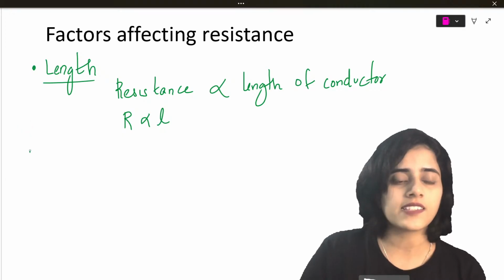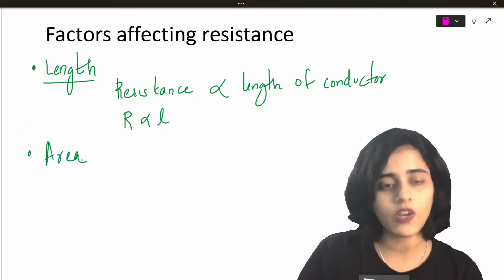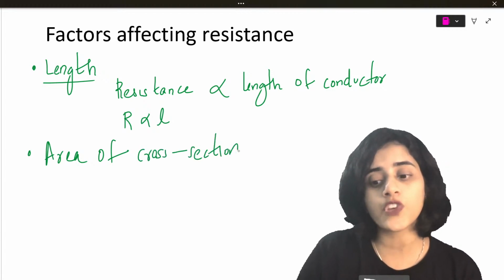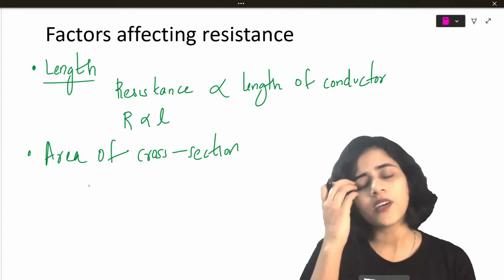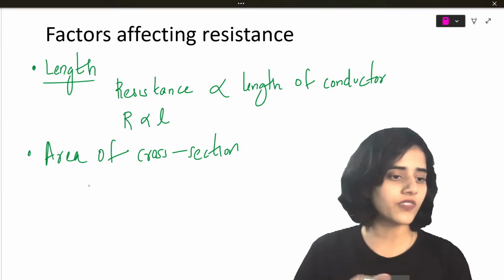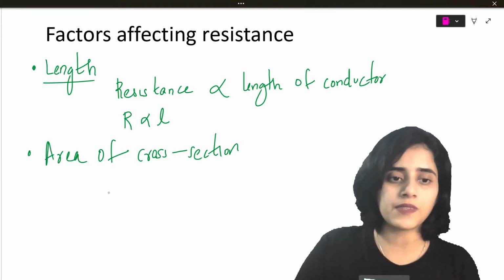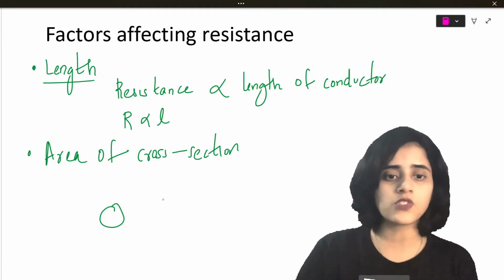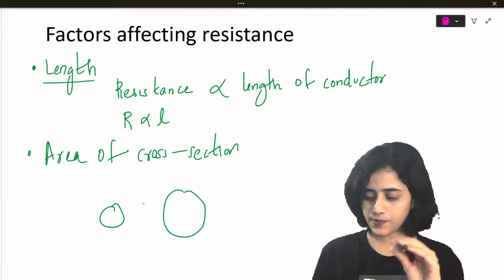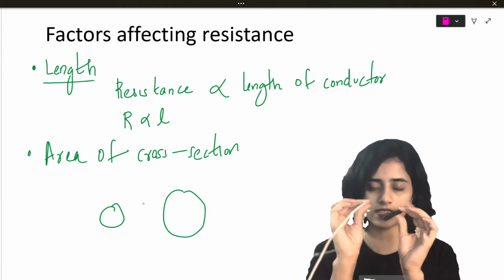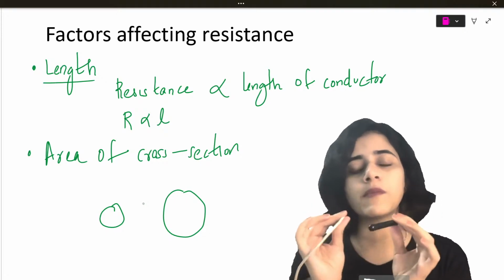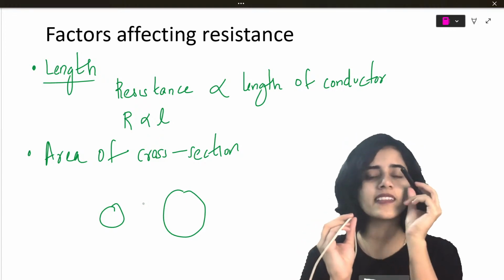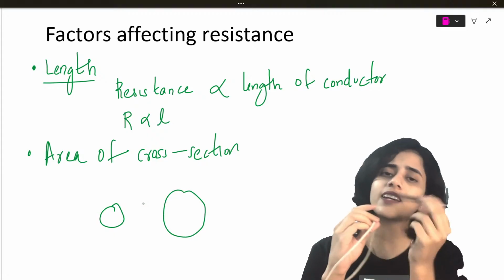Next factor affecting resistance is area, or area of cross section. Now you tell me, how would it affect? Imagine you have a wire, let me draw this. This is the cross section of the wire. This part is what I have drawn. Imagine there are two wires, one is this size and the other is this size. Through which one would current be able to flow easily? Tell me. Yes, obviously the bigger area one, because current can easily flow through this.